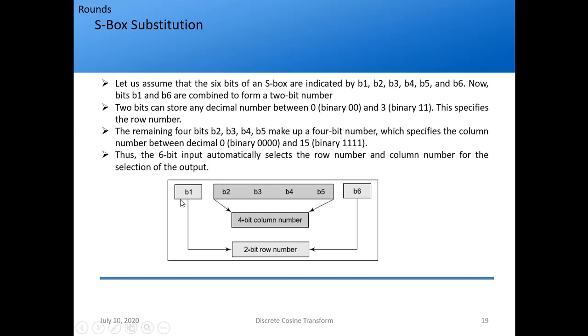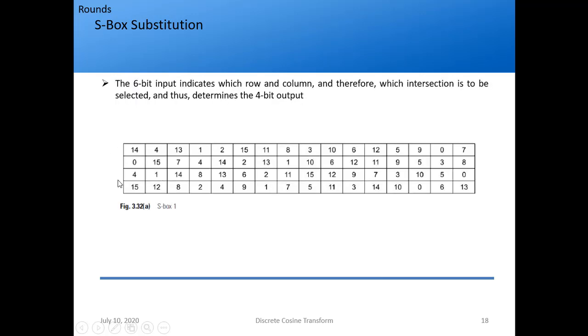Next, take this bit and this bit. This will give me the 2-bit row number, so 0, 1, 2, 3. So name this as 0, 1, 2, 3, and this as 0, 1, 2, 3. Finally, this will be 15. So that column and row will intersect on only one of the numbers, right?